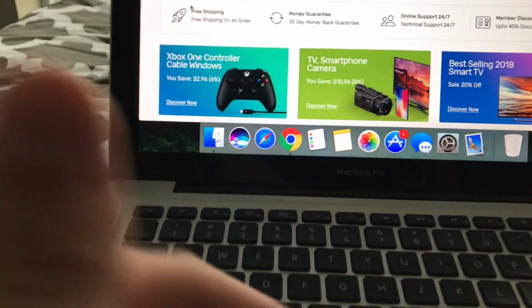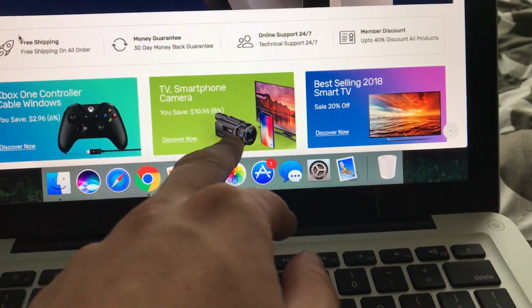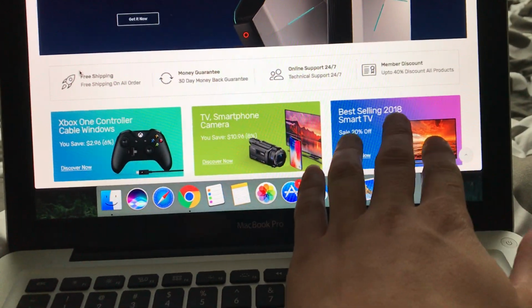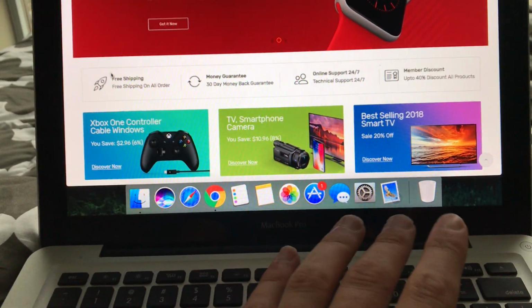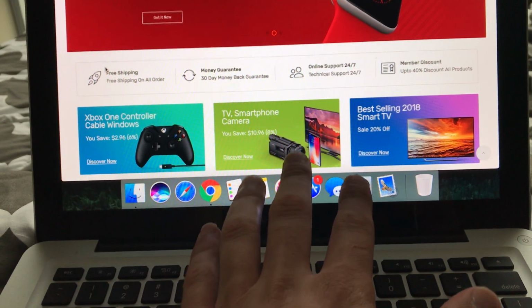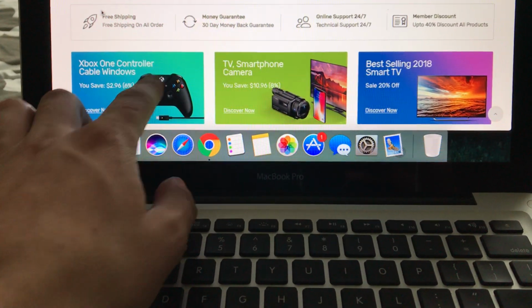It catches your eyes when you're scrolling down. Obviously I don't sell any of these. I don't sell TVs, phones or cameras. So you guys can take the same background or create your own background and put pictures of products, obviously with the wording as well.